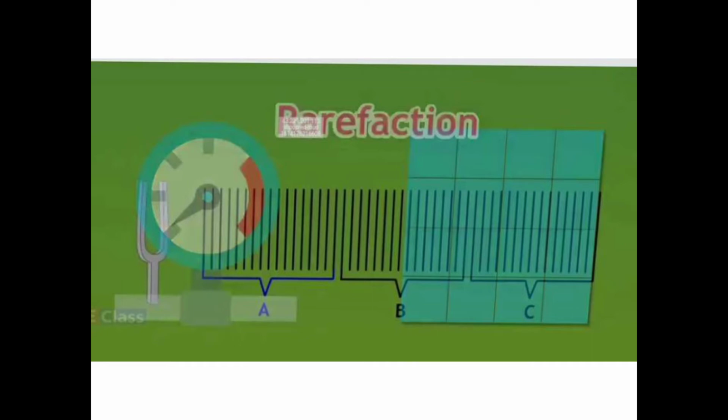What is this called? Rarefaction. So in compression, all the molecules are closer to each other. C for compression, C for closer, and so it will have high density, high pressure. And the other thing is rarefaction.